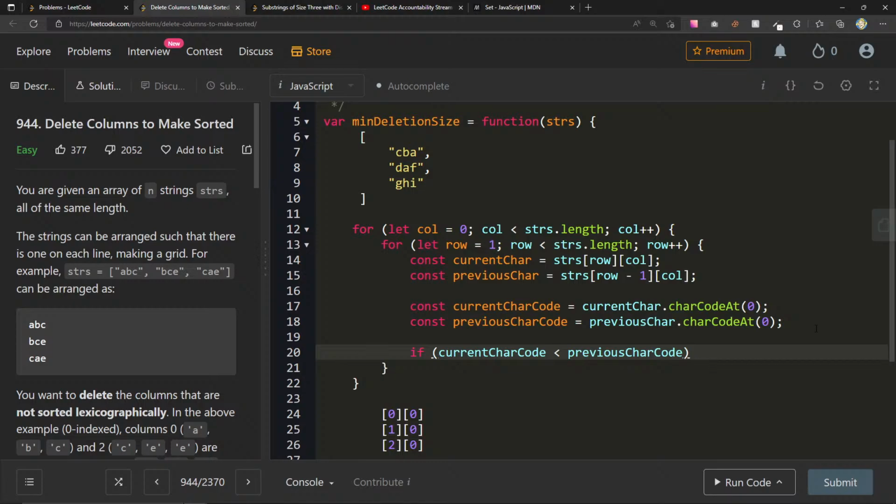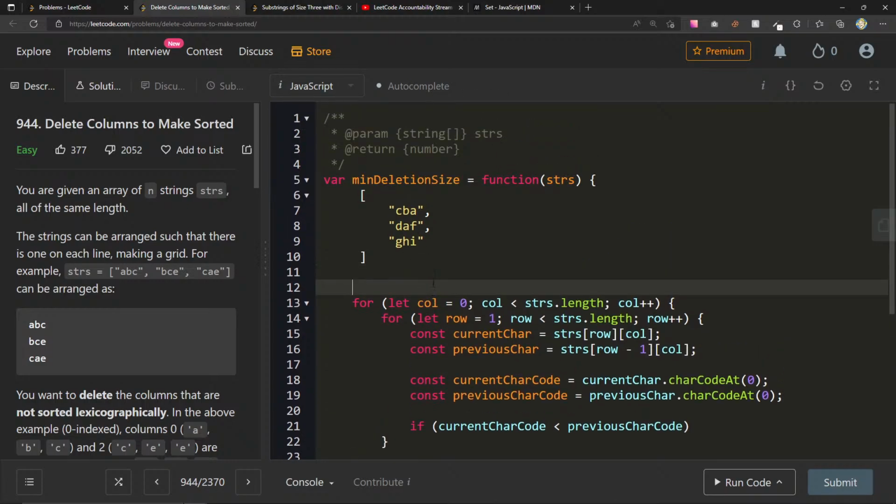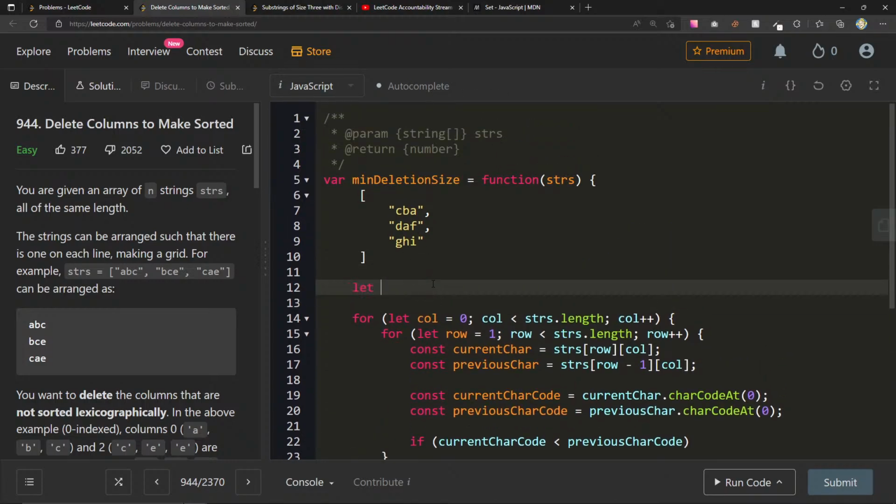What do we say for this one? Because if I break, right, like here, if I break, it'll just break out of this entire loop, right, and go to the next one. Now I forget if, yeah, I don't want to execute anything down here. I only want to, like here, I can say, let's say let min deletion